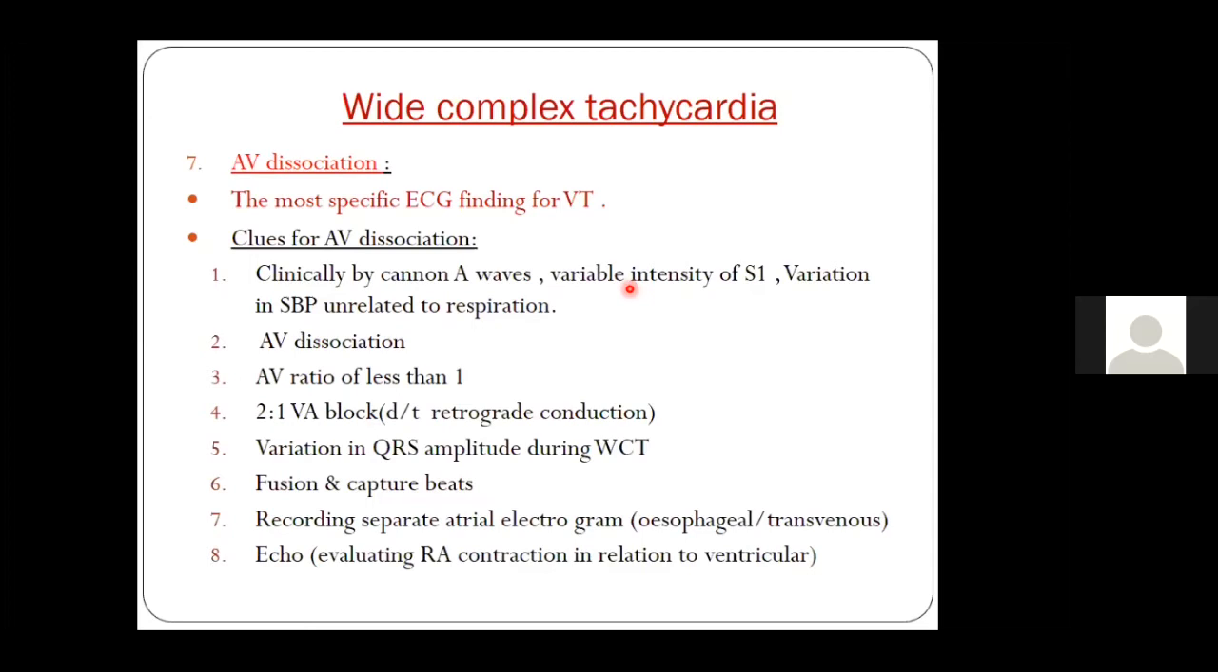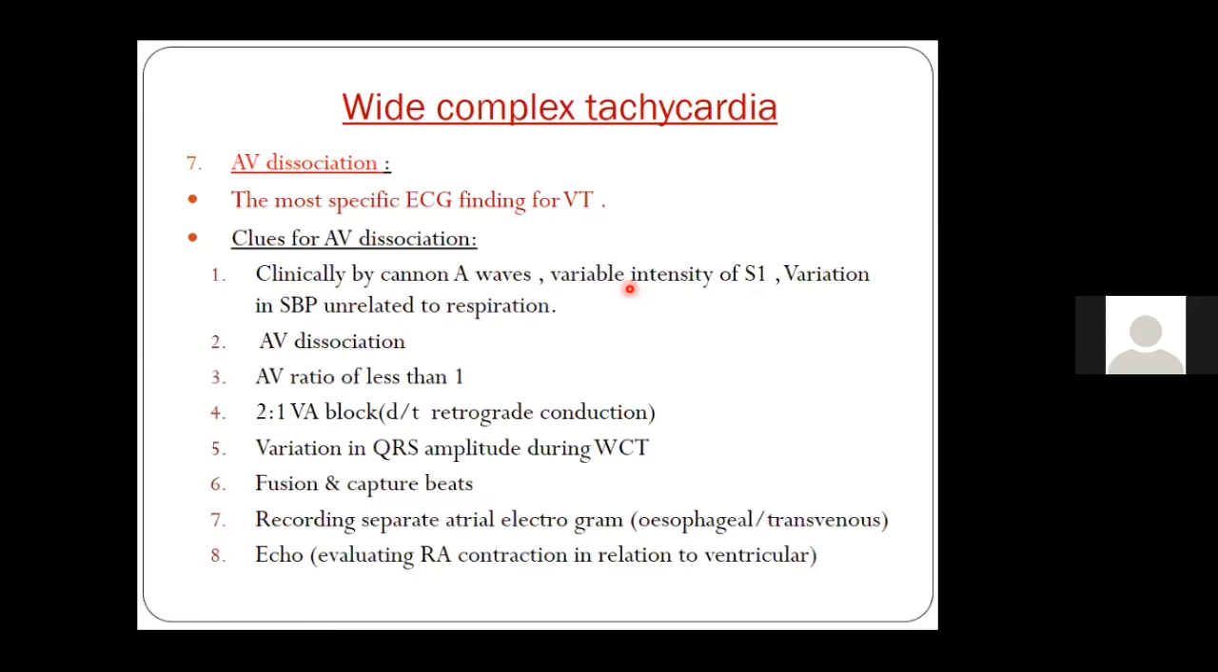Many patients have a very high rate, with VTs going at around 250, 300. You may miss AV dissociation. Also, if the patient has both AF and VT, it is sometimes very difficult to see AV dissociation. You get AV dissociation with an atrial to ventricular rate ratio of less than 1, and sometimes you get a 2:1 block due to retrograde conduction. So if there is retrograde conduction, you may get 2 QRS and 1 P wave. That is known as a 2:1 VA block.